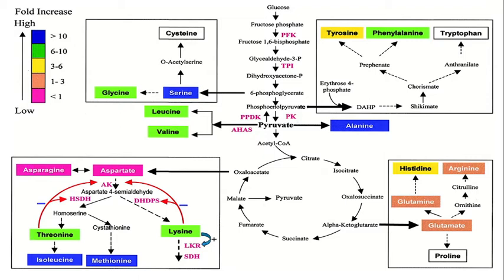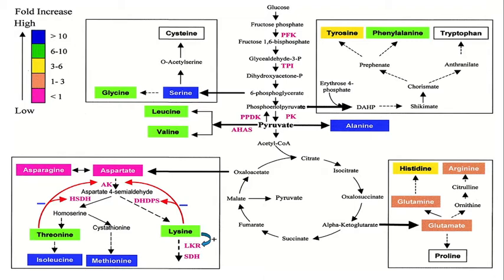Here the phosphoenol pyruvate is converted by the enzyme 3-deoxy-D-arabinoheptulosonate 7-phosphate synthase.